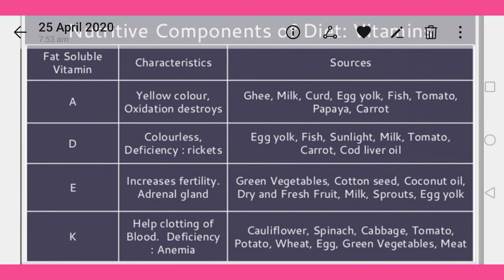The sources of vitamin D: egg yolk, fish, and sunlight is also a rich source of vitamin D. Milk is also a rich source of vitamin D. Tomato, carrot, and cod liver oil are considered sources of vitamin D. Next one is vitamin E, necessary for fertility and the adrenal gland.